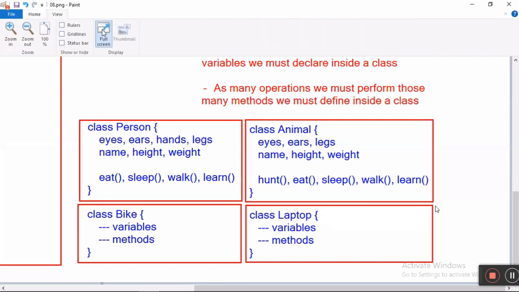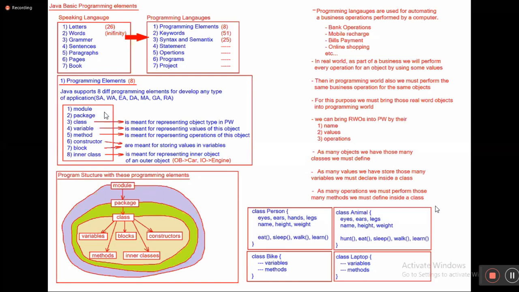Are you following? What is the topic we are discussing? Can anybody tell me? What is the topic we are discussing?